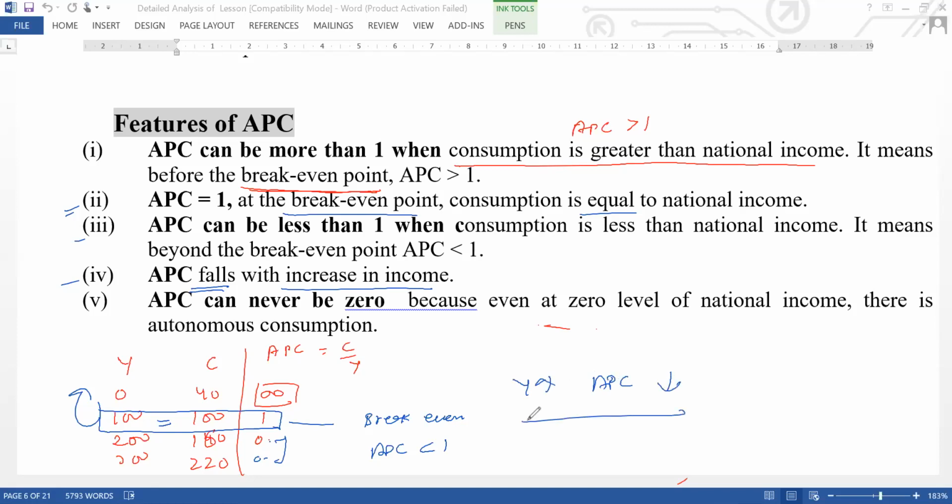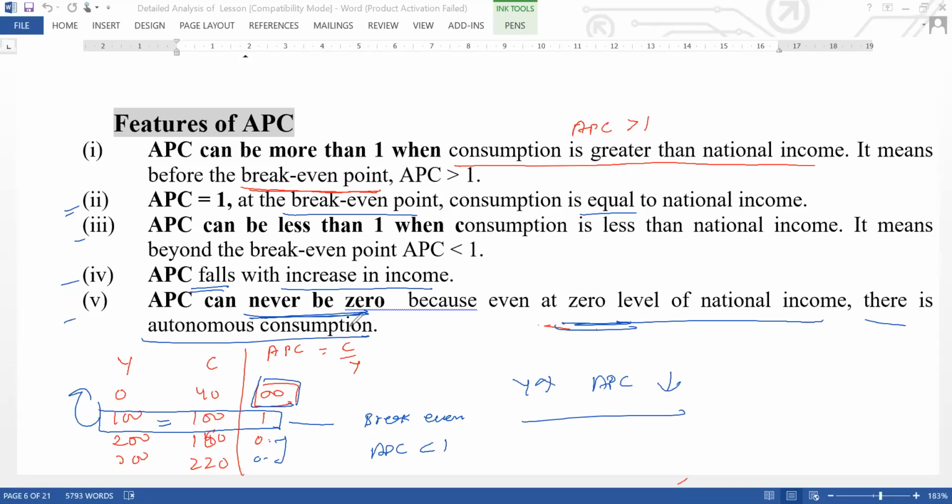This is the theme. And the last one, APC can never be zero. Look at this word zero, the infinity has come, but zero can never happen. Why not? Because the level of national income is never zero, so even at zero level income there will definitely be some consumption. That's why your consumption is never zero. So income can be zero but consumption cannot be zero, so that's why APC cannot be zero. These are the features of APC and you will have to write these features for 3 marks.